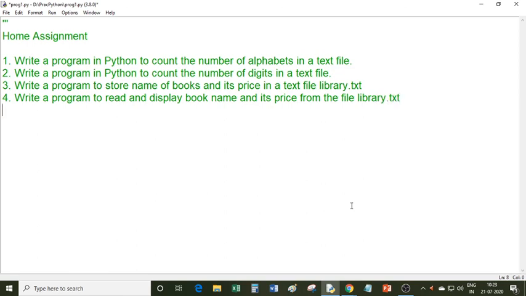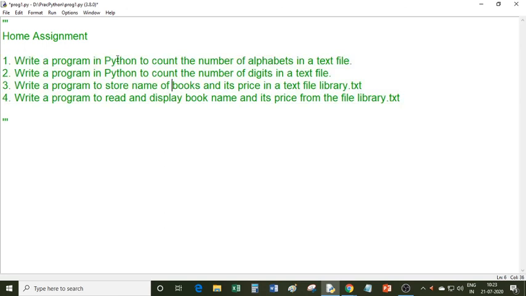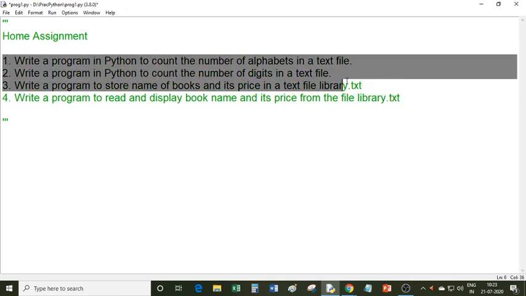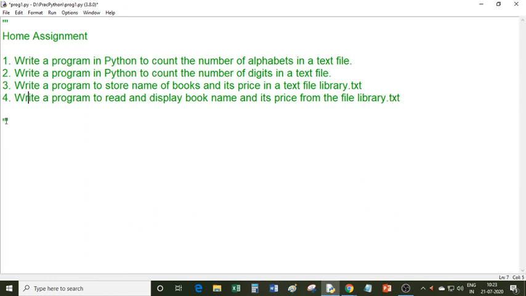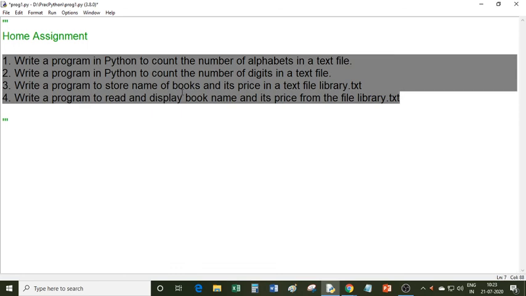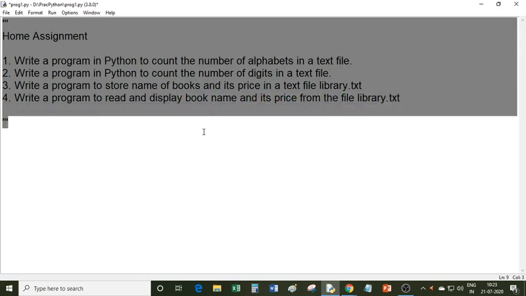So this will be your home assignment and you need to do these assignments in your notebook. Write down the solution, write down all these programs in your notebook. Take pictures and send me those pictures on my WhatsApp number so that I can check. And please don't use the internet to do your home assignments. I hope you have noted down the home assignments.